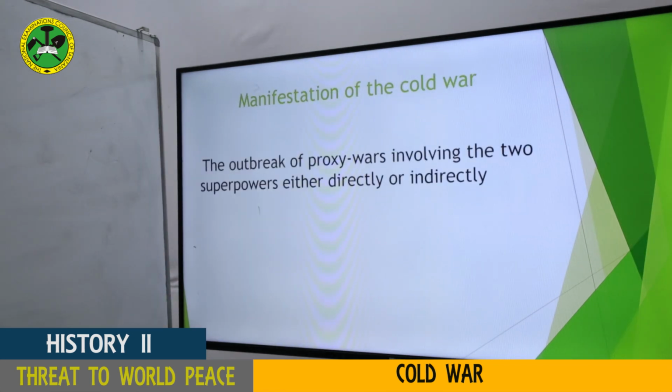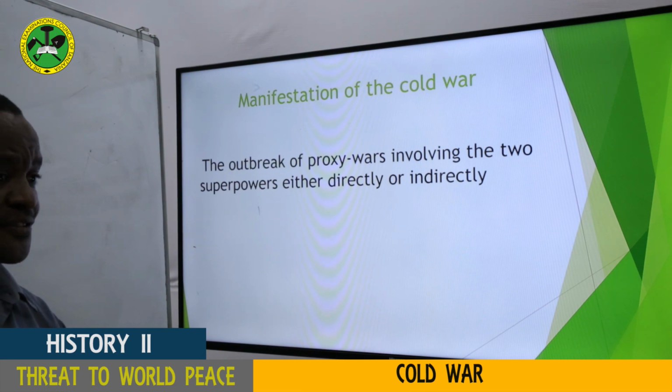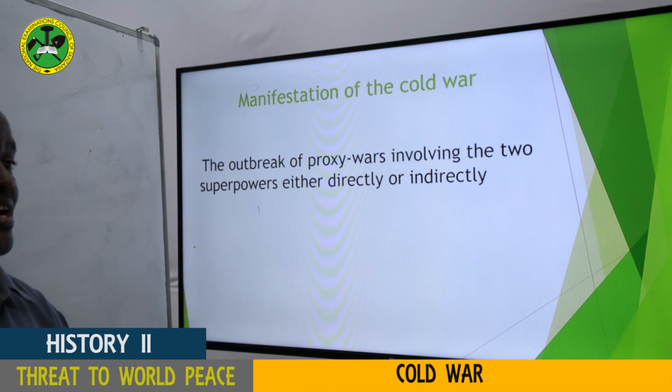Another manifestation of the Cold War is the outbreak of proxy wars involving the 2 superpowers, either direct or indirect. As I said earlier, we have this proxy war. These 2 countries, USA and USSR, under the situation of the Cold War, never fought against each other directly. But there were some wars which occurred either between these countries and other countries, or between other countries supported by these 2 countries. This is what we mean by the proxy war.